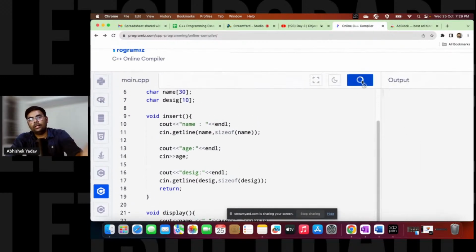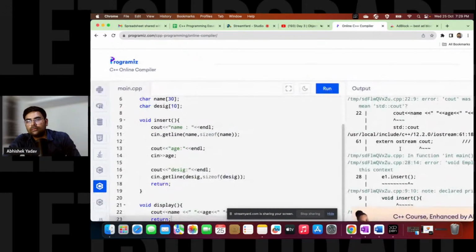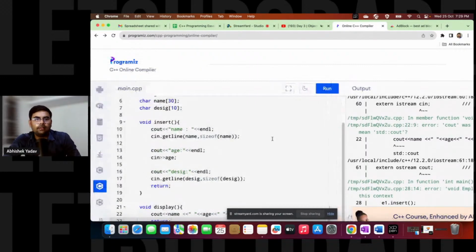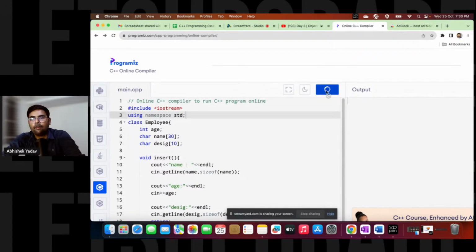Let me run the code now. So we are getting an error, right? What error are we getting? Okay, we have to use using namespace std, right? Let's see now.